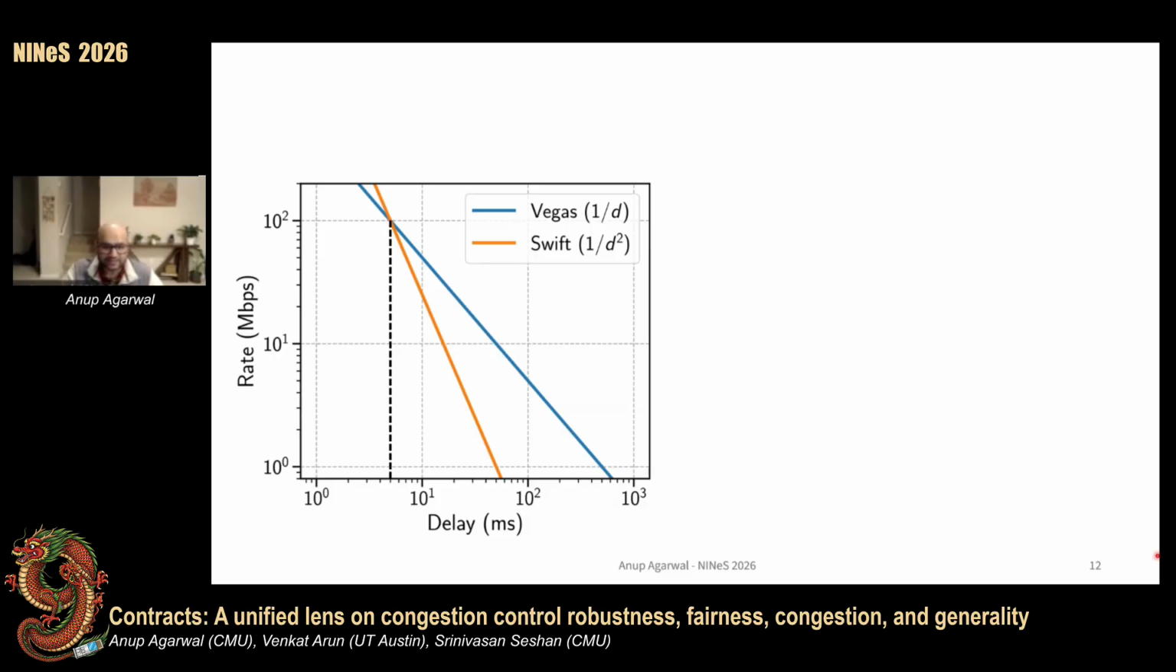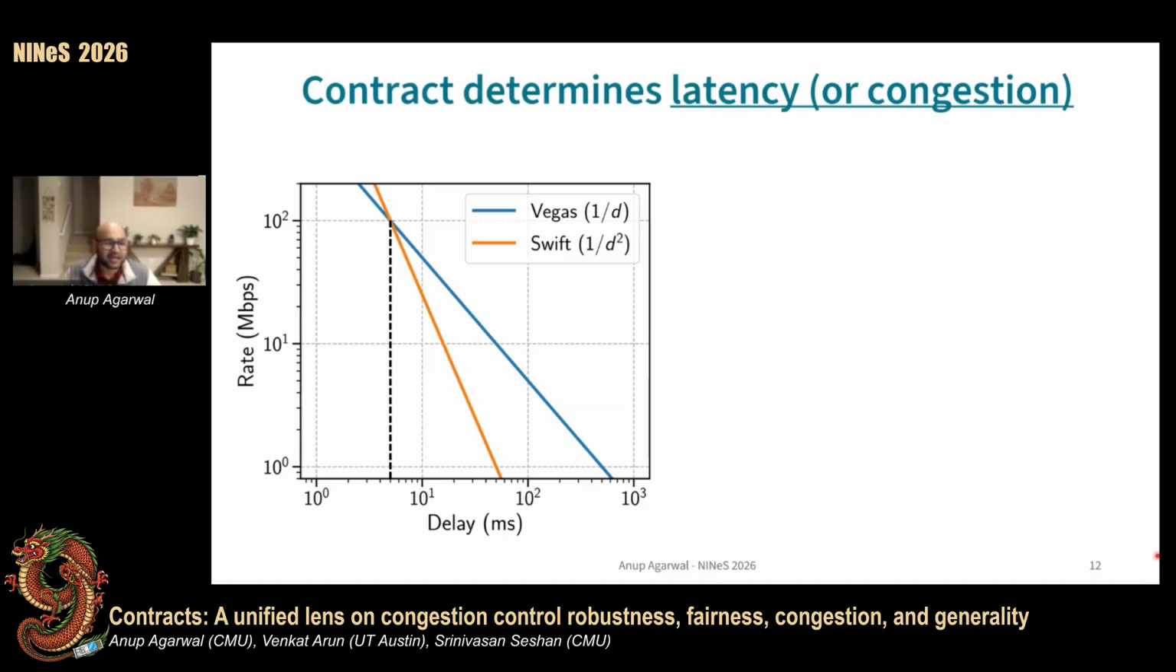Now I'll use a running example of Vegas and Swift. Here I've shown their contracts with rate on the y-axis and queuing delay on the x-axis. Vegas uses a contract of rate as 1 over delay, and Swift uses a contract of 1 over delay squared. Now contracts determine how much congestion an algorithm must create in steady state.